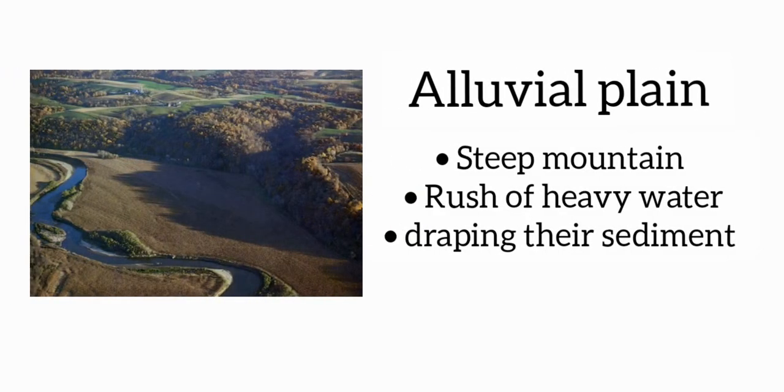There are three types of plain. The first is alluvial plain. Alluvial plains often form where very steep mountain valley rivers gush onto more level lands, forcing the rush of heavy water to spill over their banks and drop their sediment out like a fan.